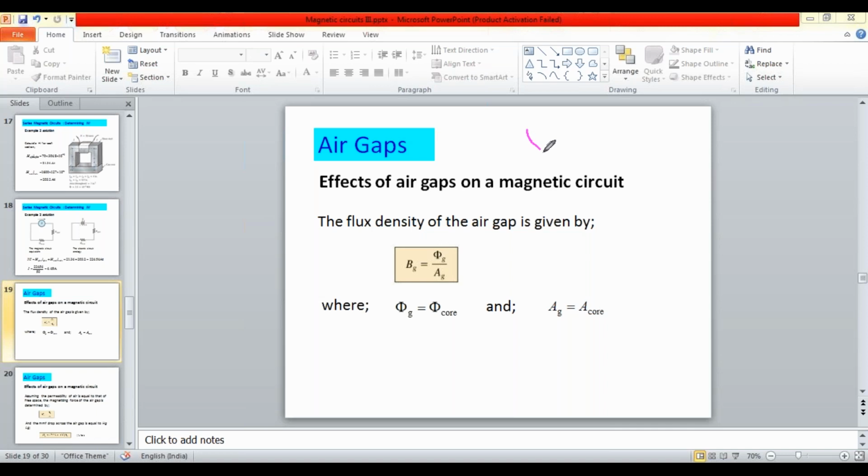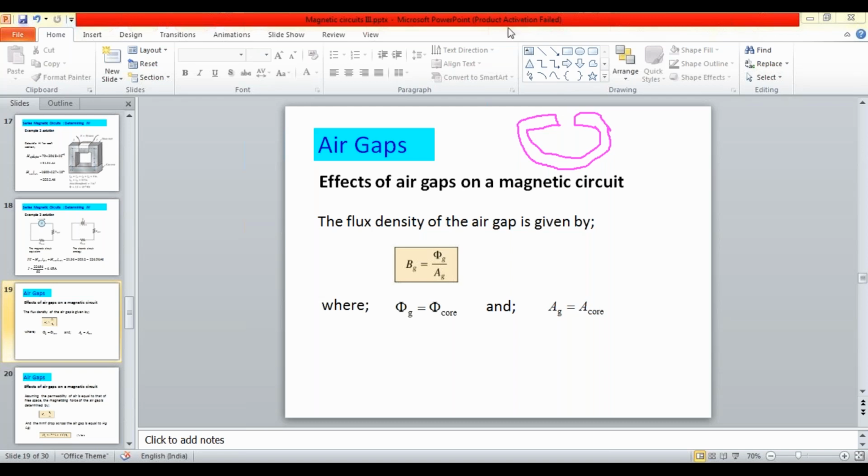So for example, if we take this magnet, the magnet path is going to be completed through this air gap.